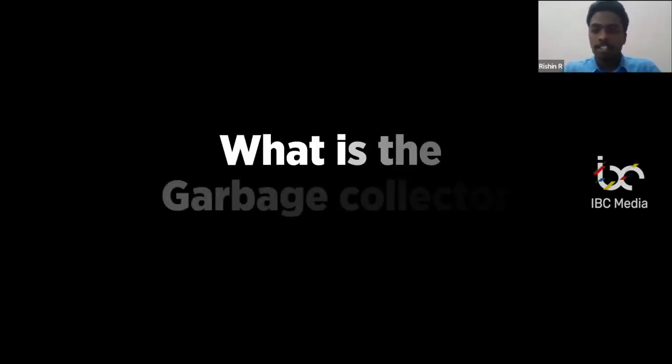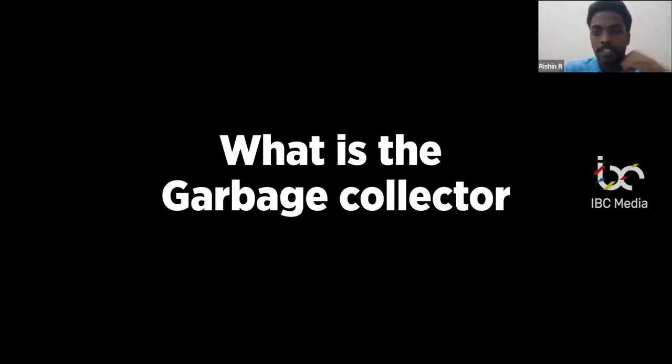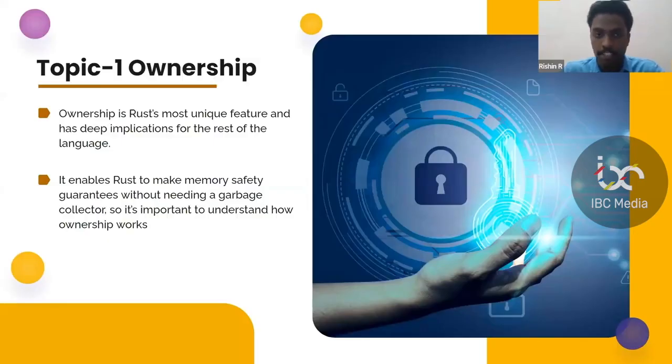Now, what is a garbage collector? If you are familiar with Python programming, then you might know that Python uses a garbage collector, which does automatic memory freeing and allocation for us. Okay. Now, it's actually an easy case to do, whereas in C++, you need to do it manually by using the malloc and calloc functions. Those who are programming with C and C++ might have heard these keywords. Okay, so there are different approaches to take into consideration for memory management as a whole. So we have garbage collectors, we have direct, manual memory management.